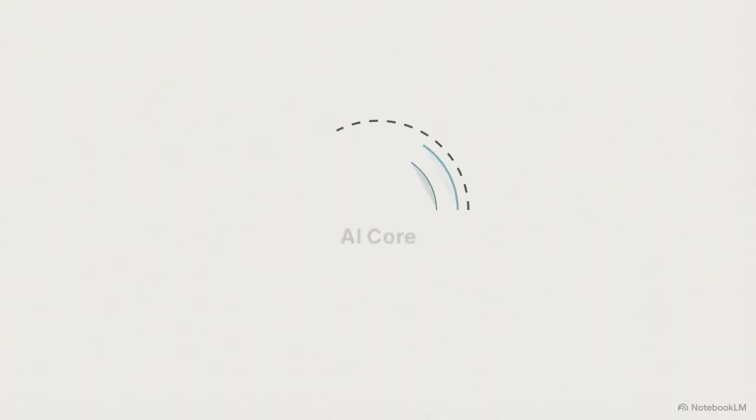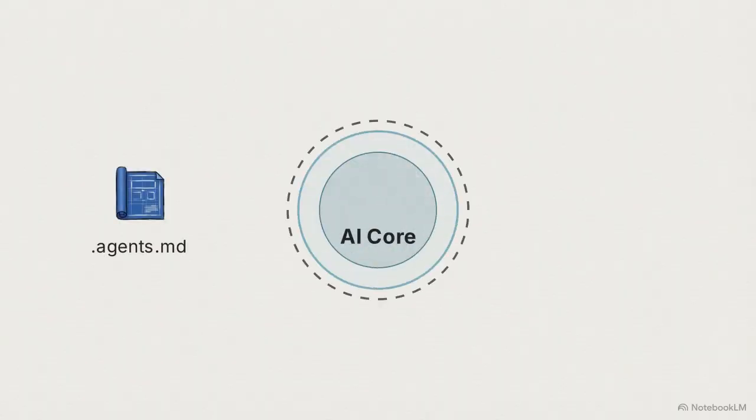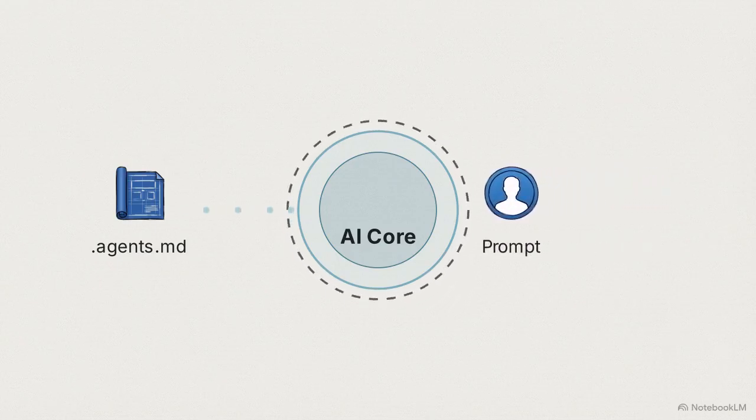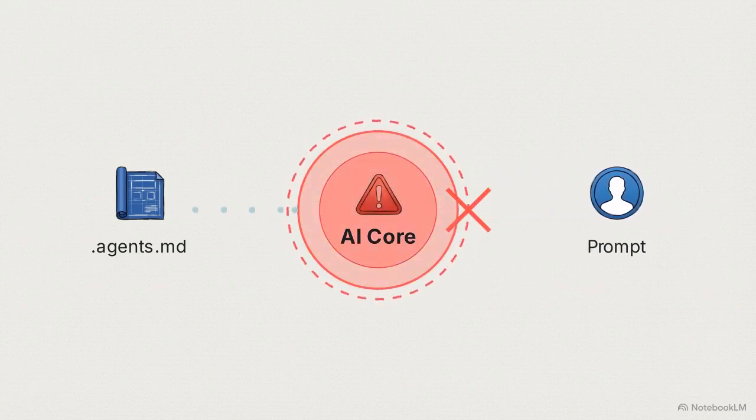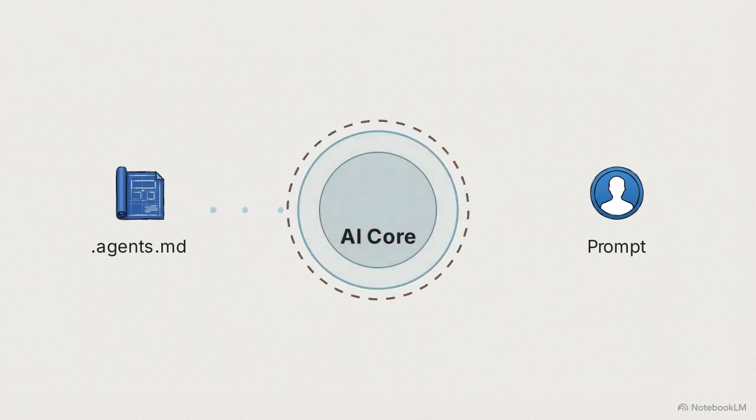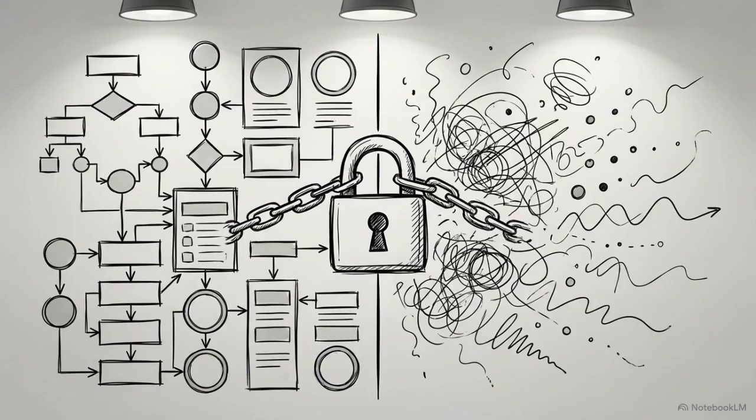For enterprise developers, the input is structured. Instead of prompts, you codify constraints using .agents.md files, injecting rules directly into the AI core. When a prompt enters, the core checks it against your rules. If it violates security, the system flashes red and rejects it. This enables shift-left security. You are forcing the AI to default to your specific architectural standards before a single line of code is even written.